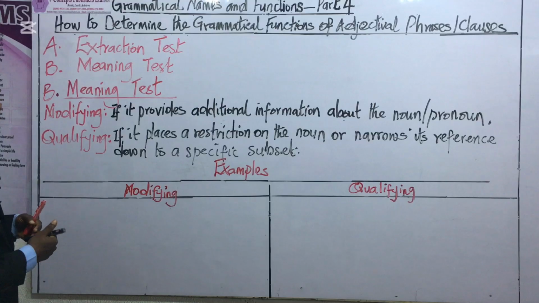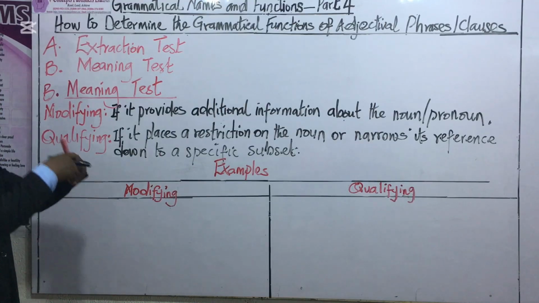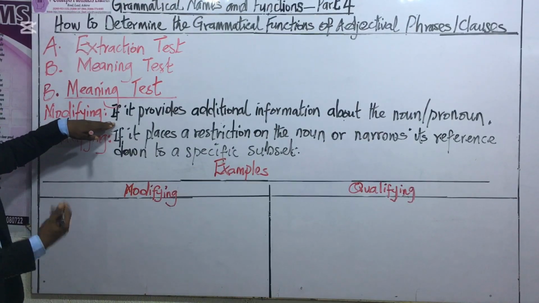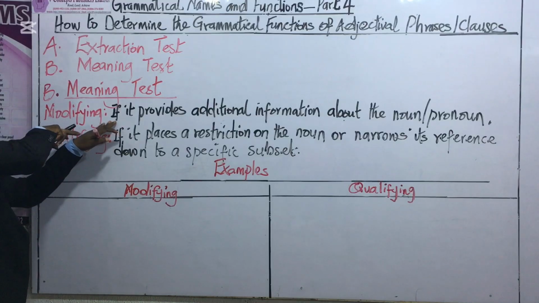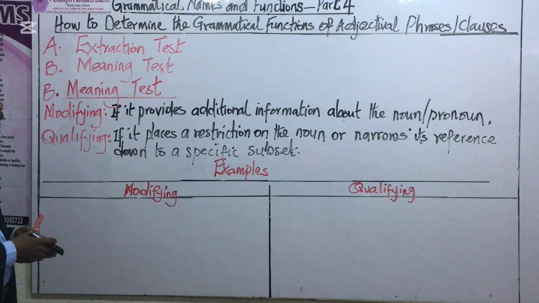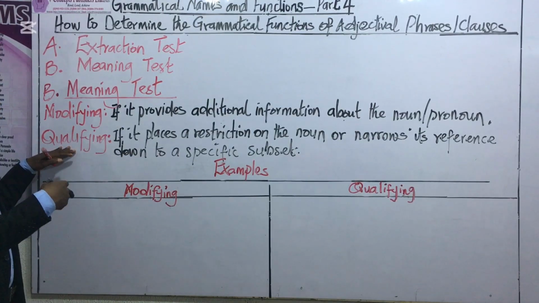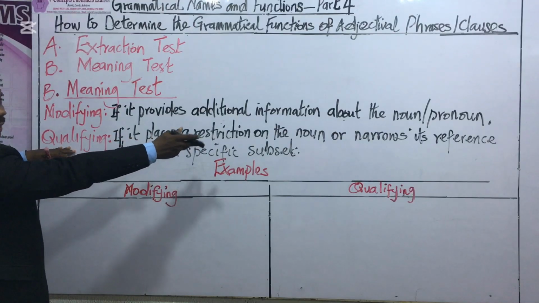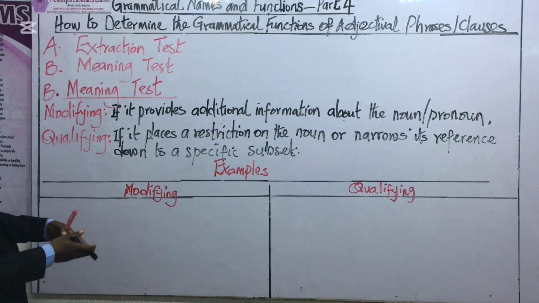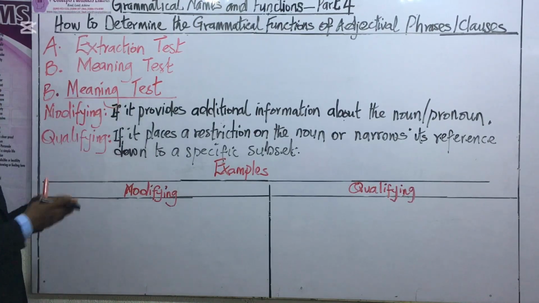So what are we saying with this? If the adjectival phrase or clause is simply supplying additional information, additional description of the noun, then you would say that it is modifying that noun or the pronoun in question. What about the qualifying method? If the adjectival phrase or clause places a restriction on the noun or narrows its reference down to a specific subset, then you would say that it is qualifying that noun or the pronoun.